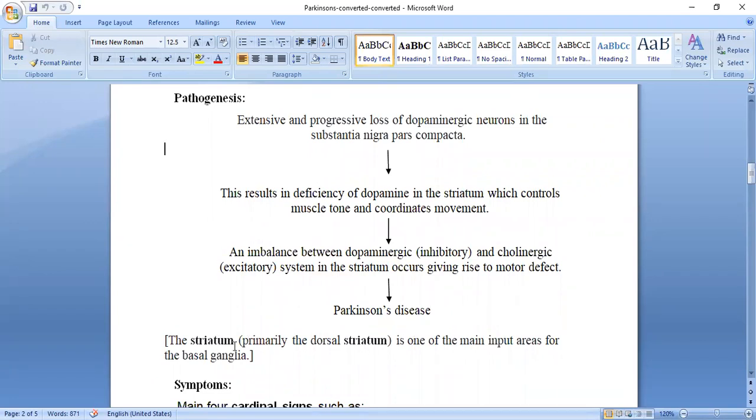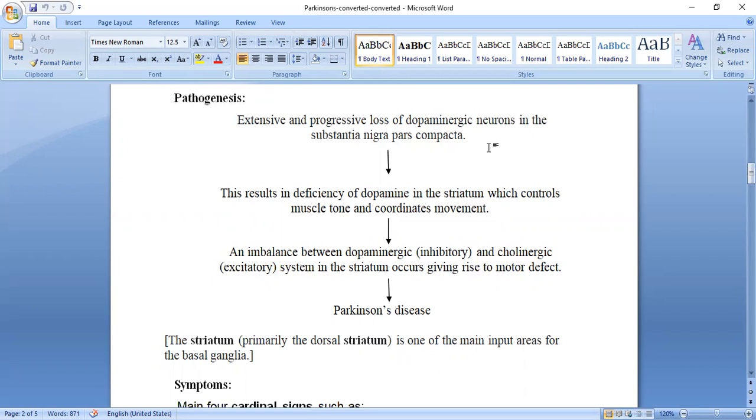Striatum is one of the main input areas of the basal ganglia. Here we explain this one, striatum. Striatum means what? It is primarily the dorsal striatum. It is one of the main input areas for the basal ganglia. Did you understand this one?